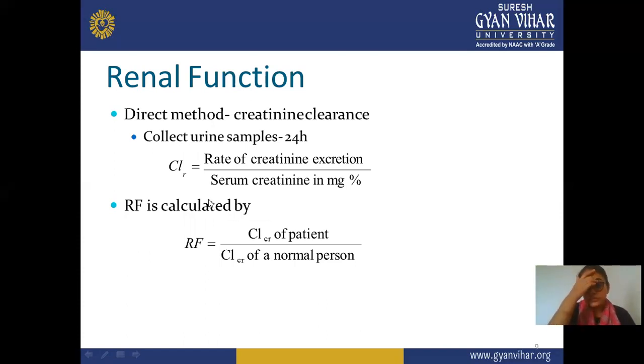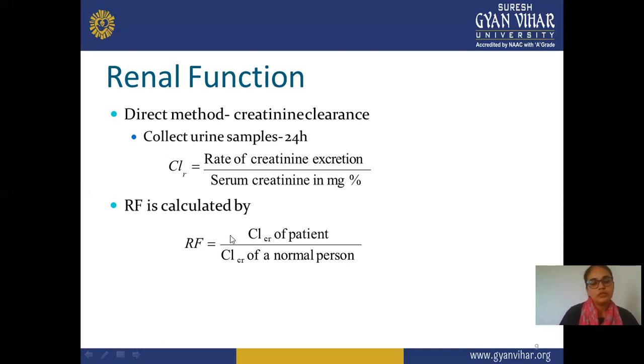And in this direct method, there is one formula for determination of clearance. So this is the formula for clearance of creatinine. The renal excretion, renal function, is equal to the ratio of the rate of creatinine excretion divided by serum creatinine in mg percentage.